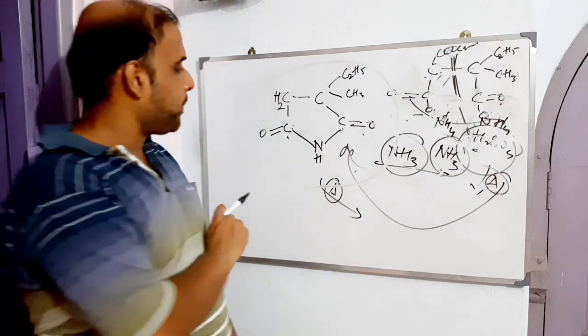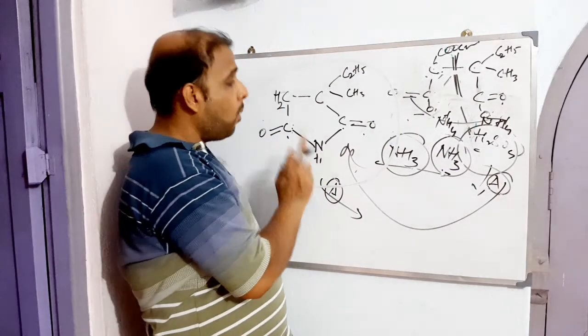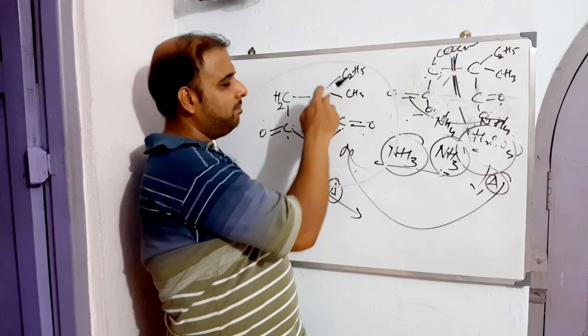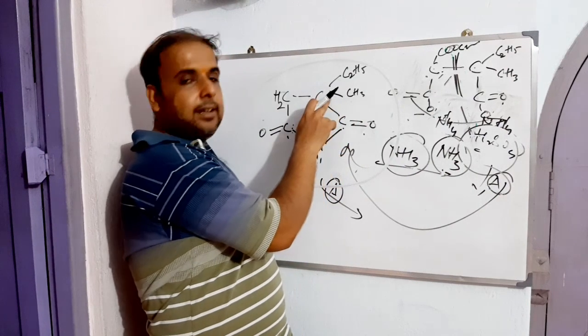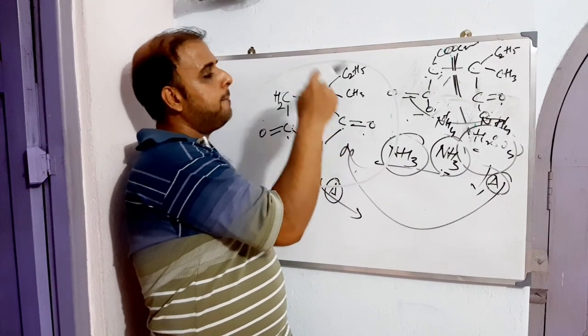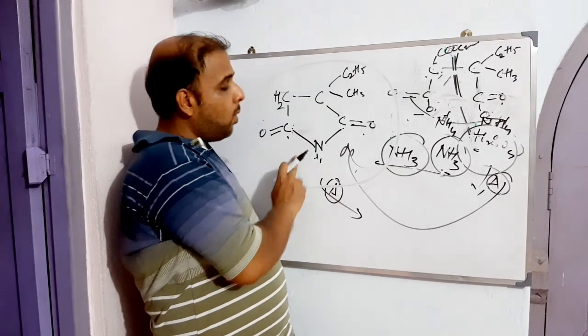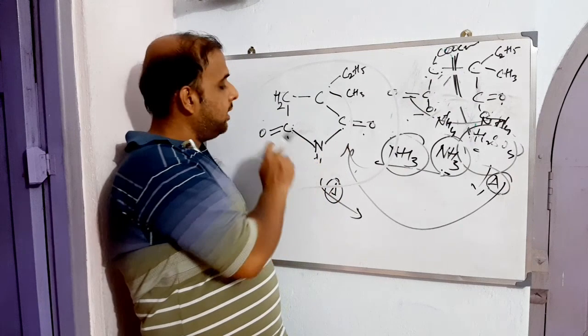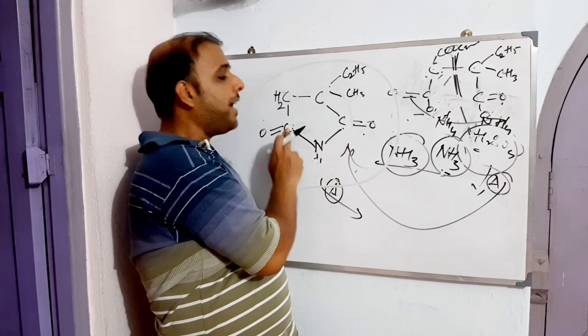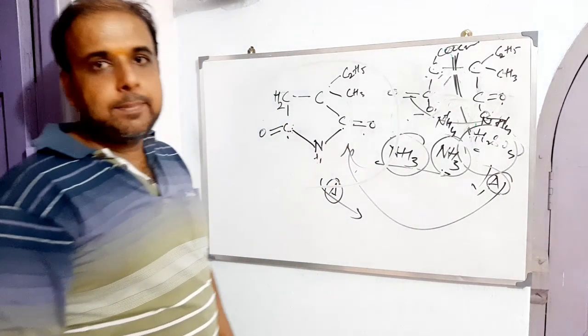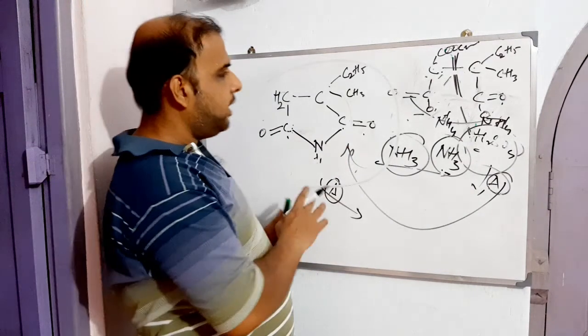That means, sorry, we can say 3-ethyl, 3-methyl, then 1H-pyrrolidine-2,5-dione. Okay, hope you have understood this one.